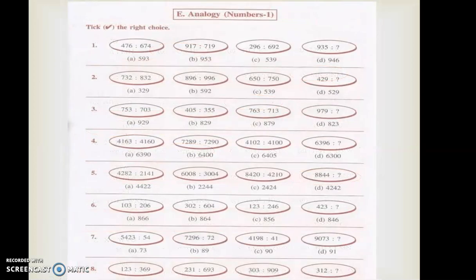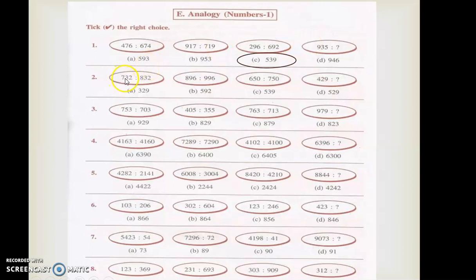So the next one is the same analogy, but it's coming with numbers now. See here, first it was 476 and 674. That means it was written in reverse order. 674 was given over here. Likewise, 719 is given there. Correct? 692 was given over here. Likewise, if I want to give, I have to write 539. Correct? So 539 will be the answer.